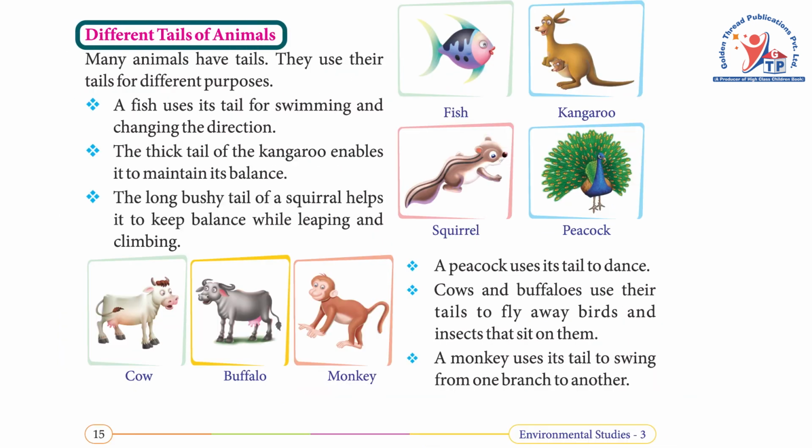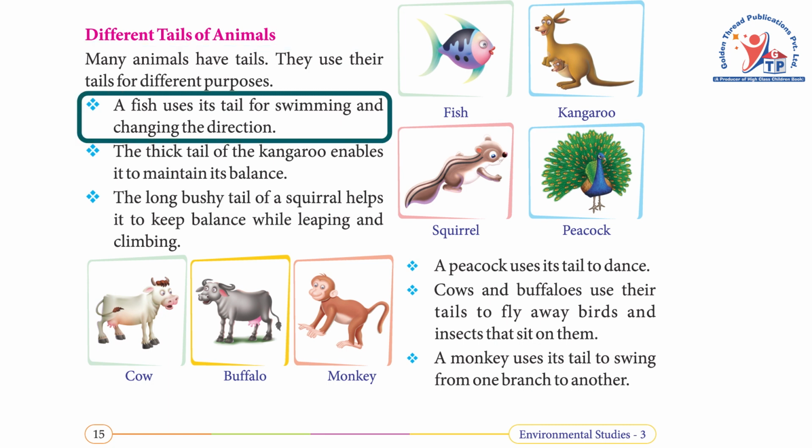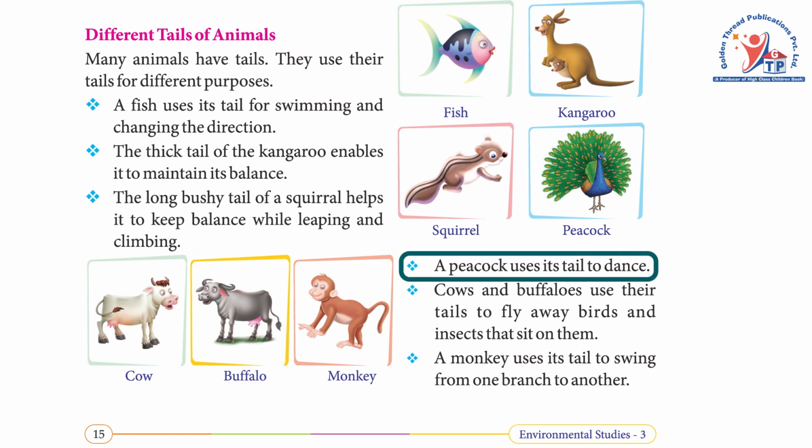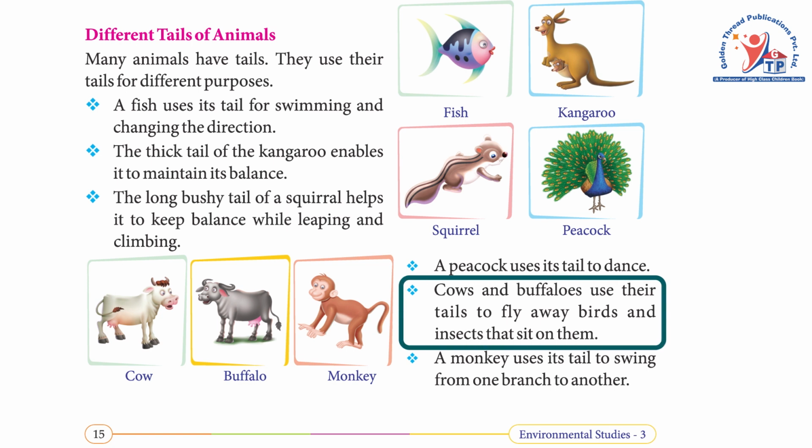Different tails of animals. Many animals have tails. They use their tails for different purposes. A fish uses its tail for swimming and changing the direction. The thick tail of the kangaroo enables it to maintain its balance. The long bushy tail of a squirrel helps it to keep balance while leaping and climbing. A peacock uses its tail to dance. Cows and buffaloes use their tails to fly away birds and insects that sit on them.